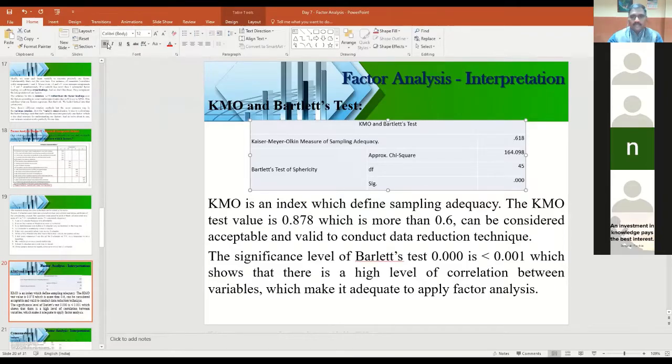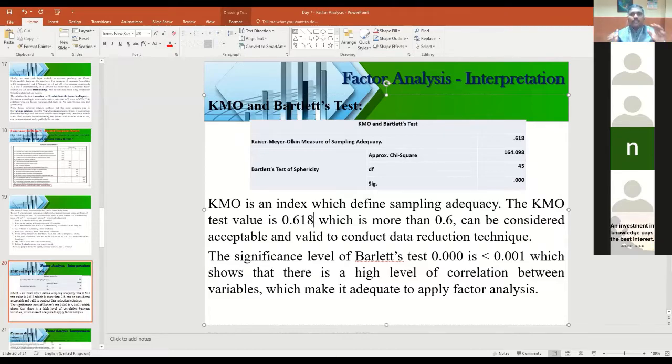Now see 0.618. So we have to write the interpretation like this: KMO is an index which defines the sampling adequacy. The KMO test value is 0.618 in this case, which is more than 0.6, and can be considered acceptable and valid to conduct data analysis.